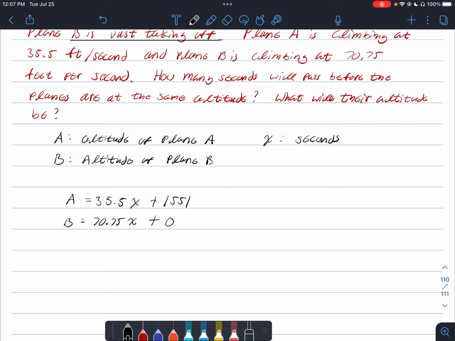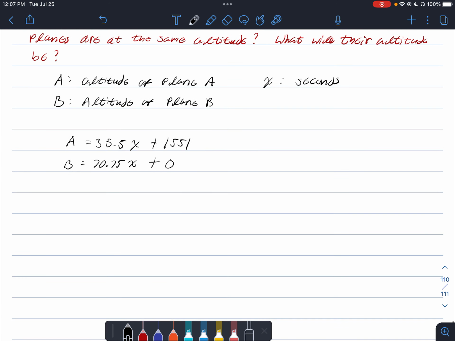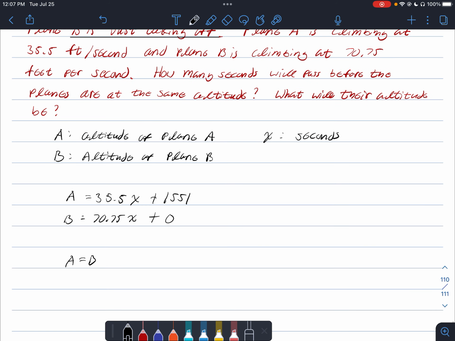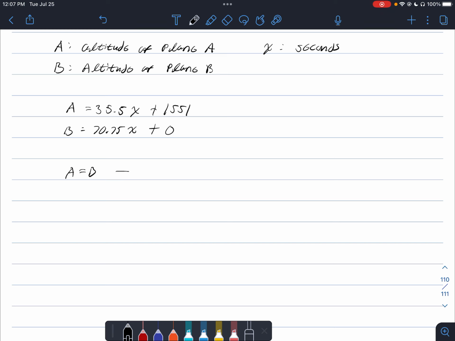Okay, so what we can do in order to solve this is we can go ahead and set these two equations equal to each other. Because again we know that A is equal to B. We're looking to find out when the altitude of A is equal to the altitude of B, where we said A is the altitude of plane A and B is the altitude of plane B. So we can set A equal to B, which would imply that 35.5x plus 1,551 is equal to 70.75x plus 0, or we can just leave that part off.